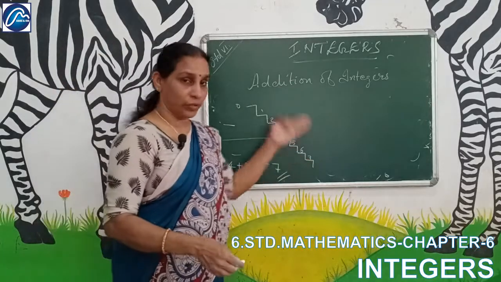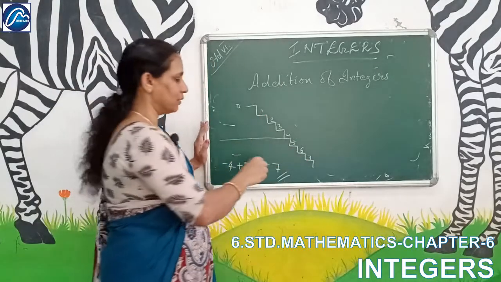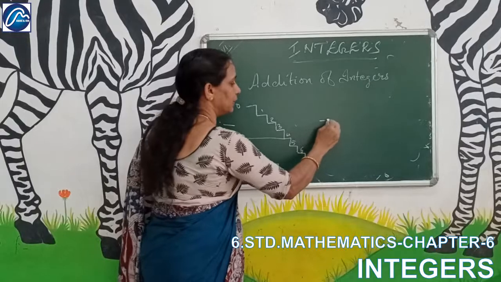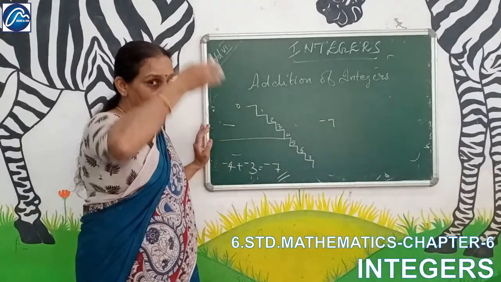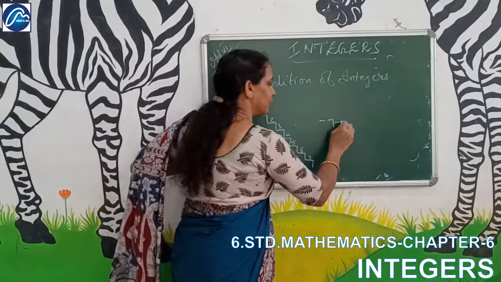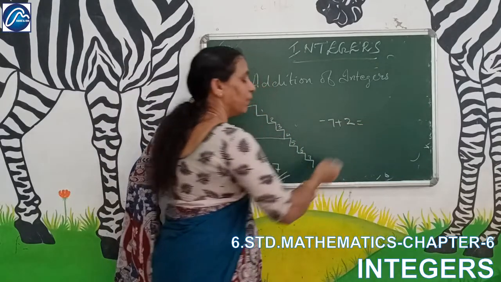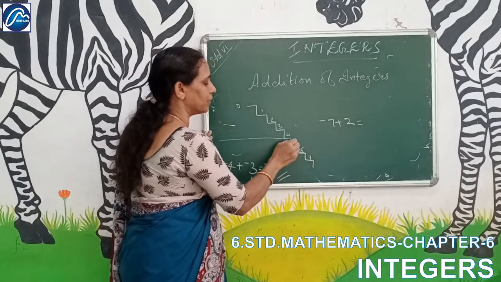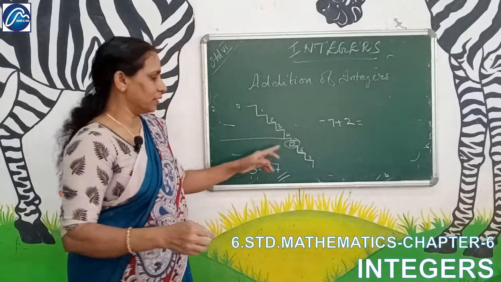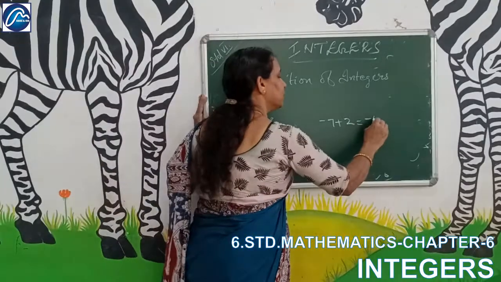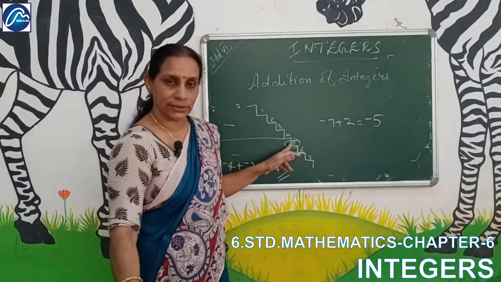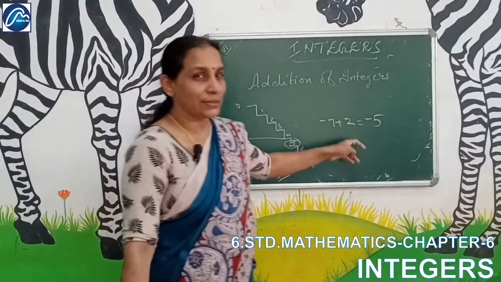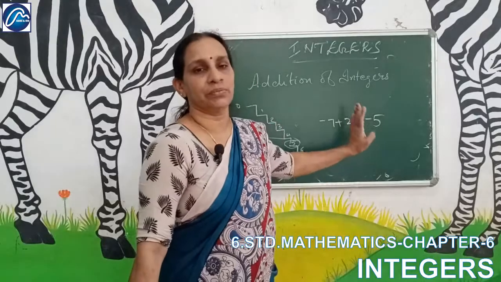If you are moving upwards from here, and you are going 2 steps upwards from minus 7, 2 steps upwards means plus. But at these steps, 1, 2, we have reached here. This is minus 5 steps. So minus 7 plus 2 is not 9, it is minus 5.